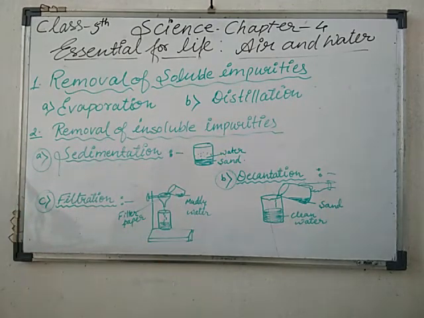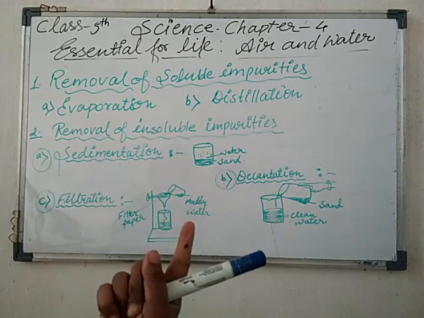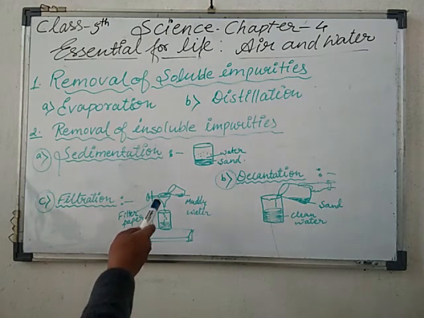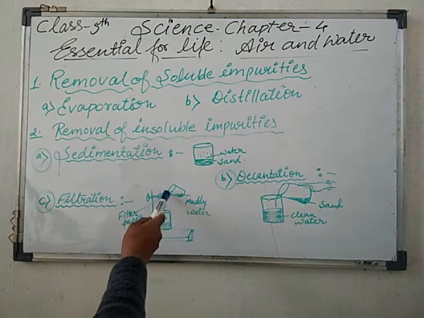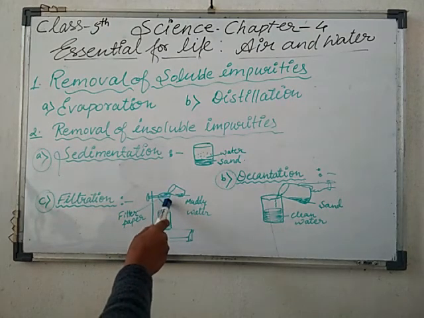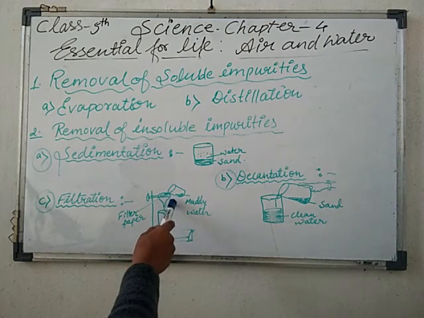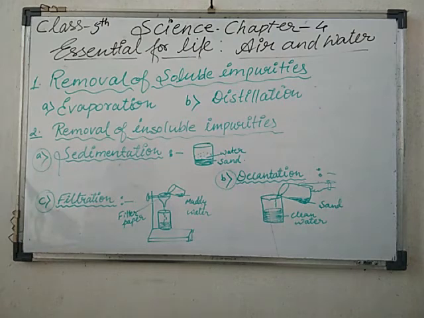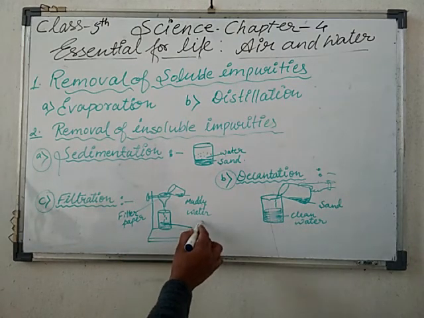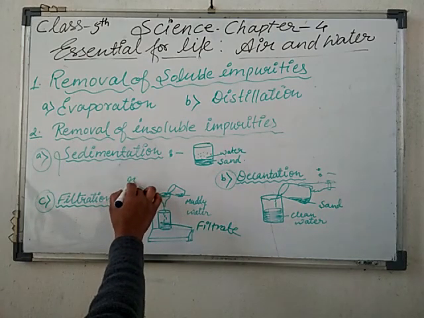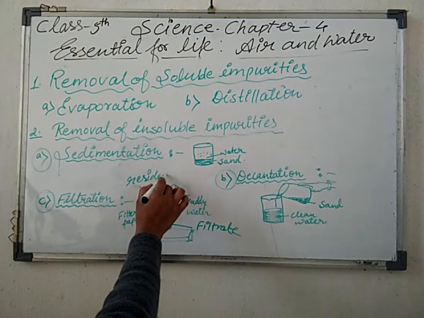How can we remove the insoluble impurities? By three processes. The first one is sedimentation, the second one is decantation, and the next one is filtration. What do you mean by the residue? Residue is the particles of mud, or you can say the particles of sand, which we get on the filter paper. This is known as residue, and the things which are allowed to pass into the funnel are known as filtrate. This is your filtrate, and this is known as residue.